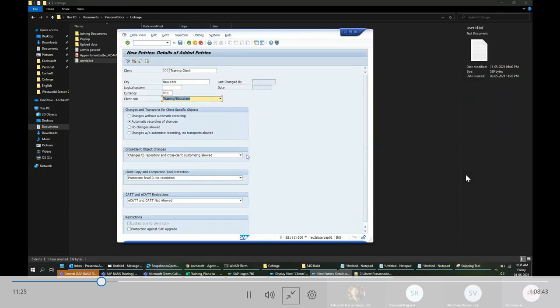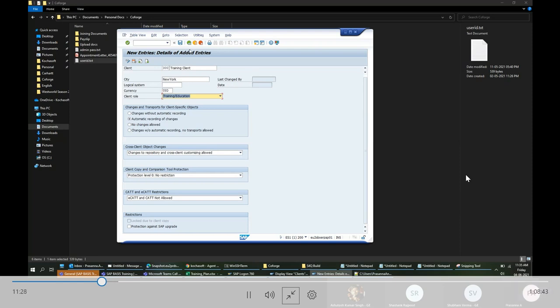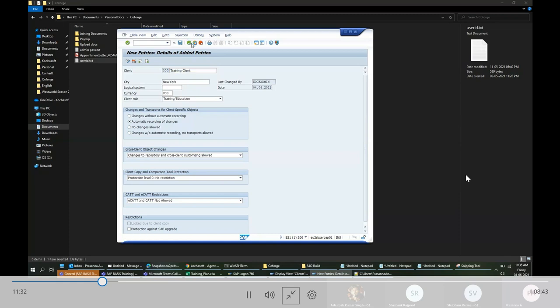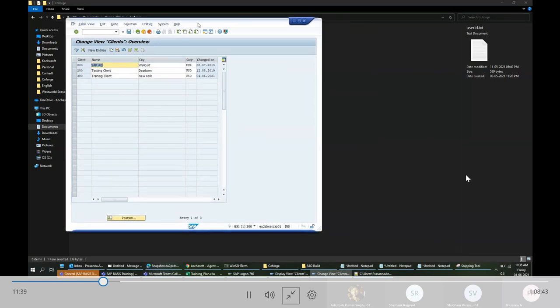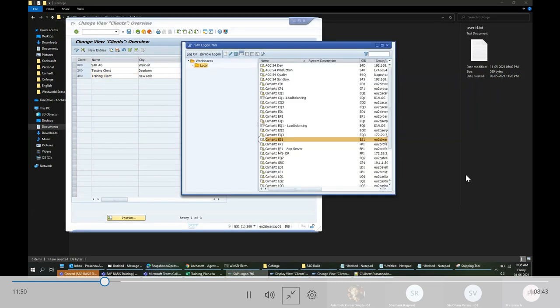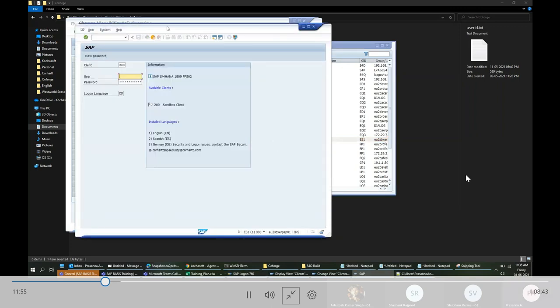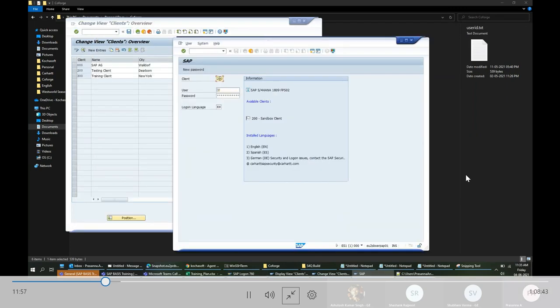Now I'm saving this. I have just created a container. You will see a new entry here. It's just a container; nothing will be inside it. In 200 I have a user and client data, but in 300 there is nothing. When an empty client is created, there is a default user that can be used to log into that client.